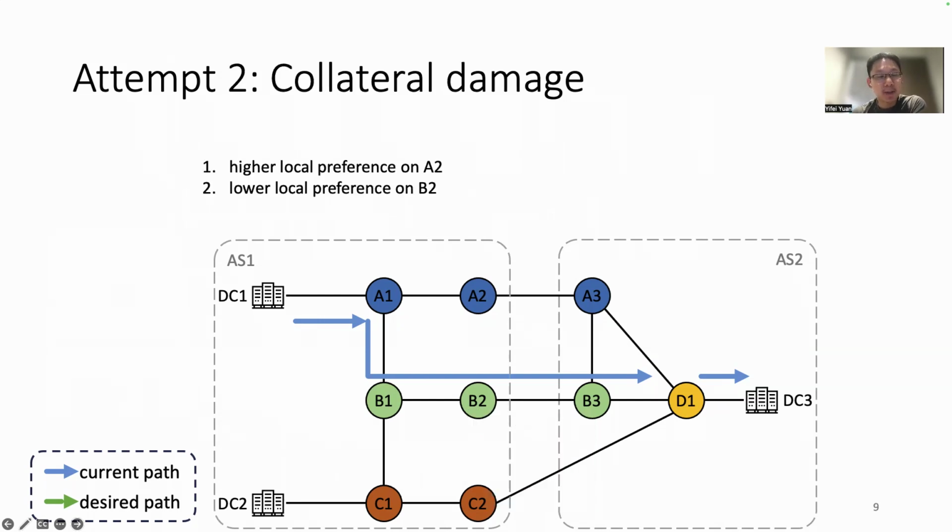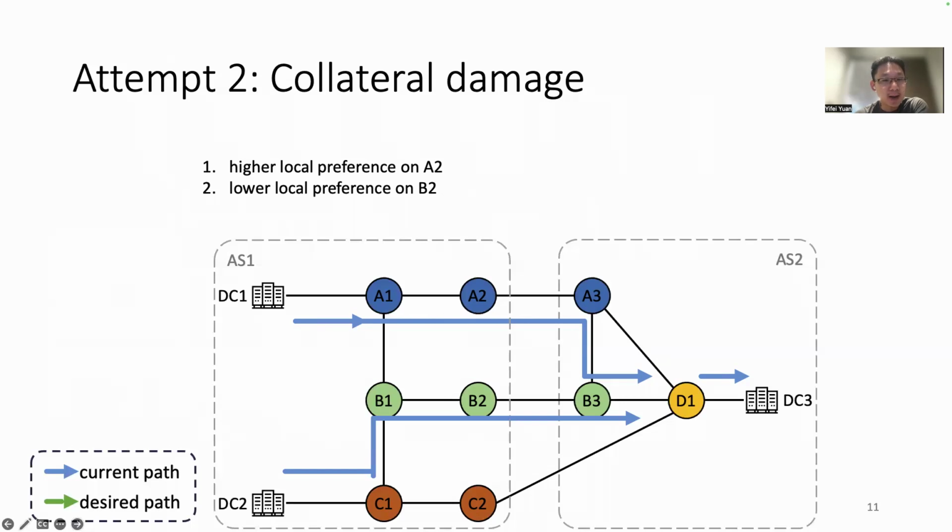To fix this problem, in the second attempt, the operator makes A2's local preference higher and also lowers the local preference on B2 for the prefix. After inspecting the path diff, the operator indeed observed that the traffic from DC1 to DC3 has shifted from region B to region A in AS1, as shown in the blue path.